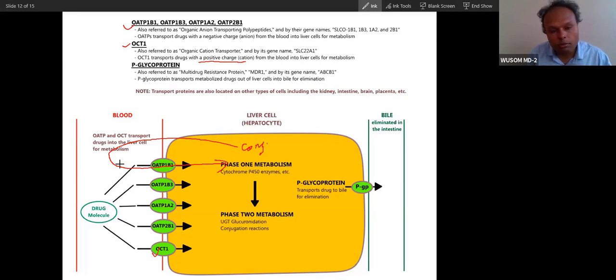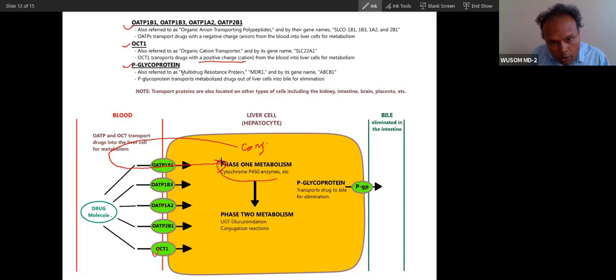In the same way bilirubin is transported from blood to liver, different transporters transport drugs to the liver. Now P glycoproteins, also referred to as multi-drug resistant proteins, transport metabolized drugs out of the liver.